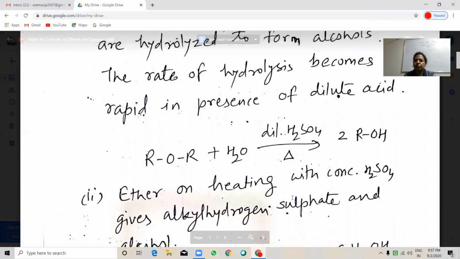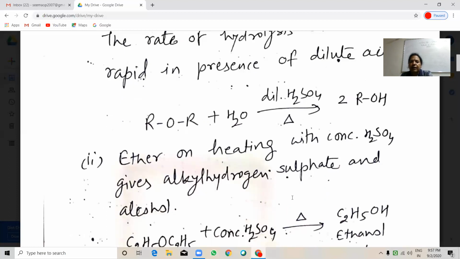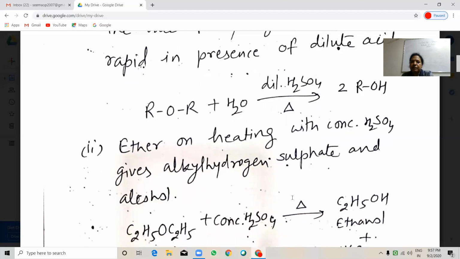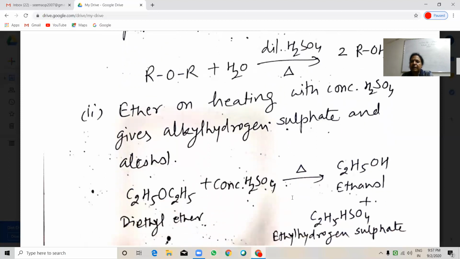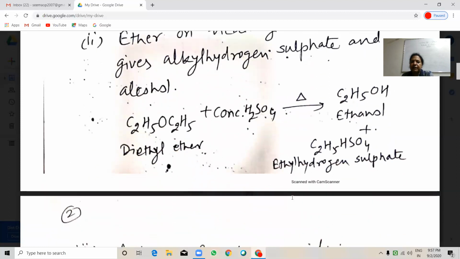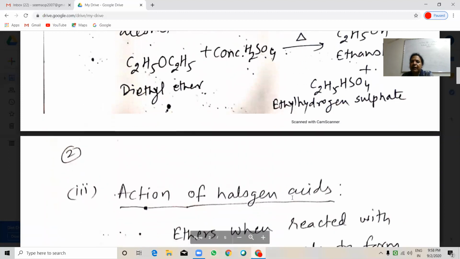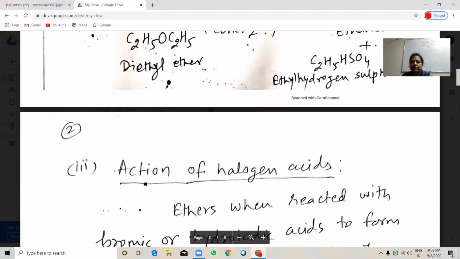It will give you two molecules of alcohol. Ethers on heating with concentrated sulfuric acid give alkyl hydrogen sulfate and alcohol. See diethyl ether when treated with concentrated sulfuric acid, it will give you ethanol and ethyl hydrogen sulfate.